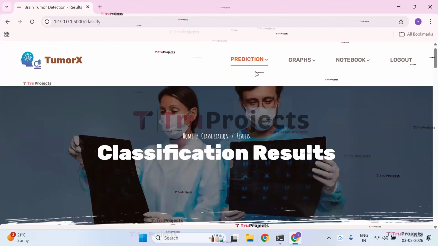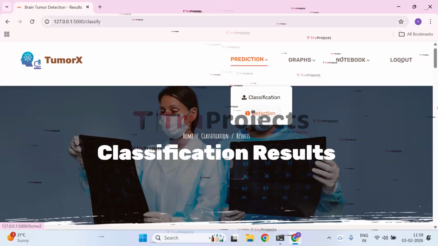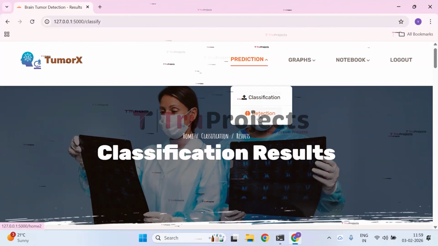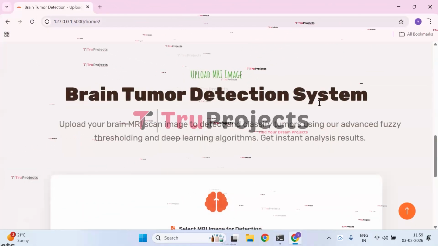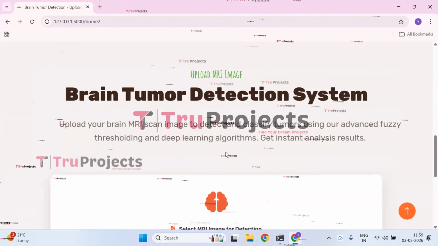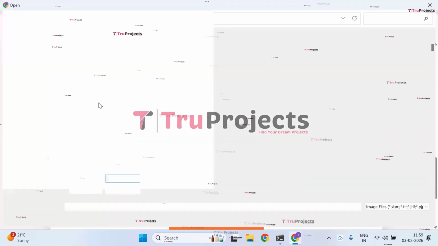As we have seen for classification, now let us check for detection. Click on prediction button. Detection will be displayed, and click on detection button so that the brain tumor detection system upload your MRI image form will be open. You need to upload the image of MRI scan.